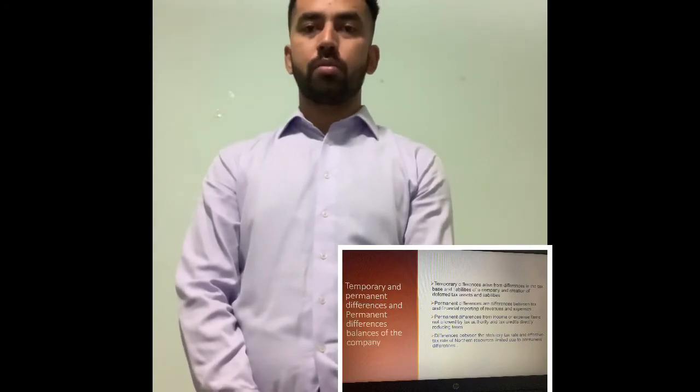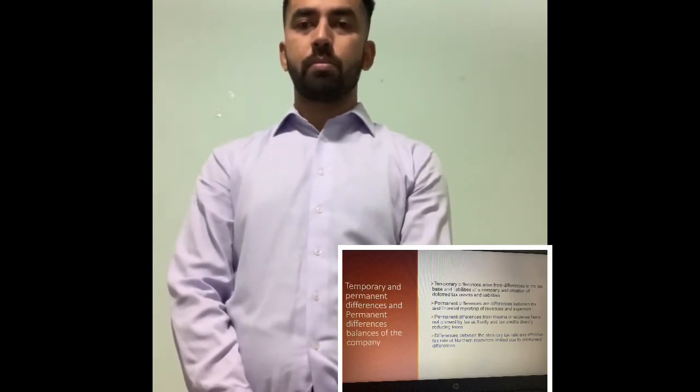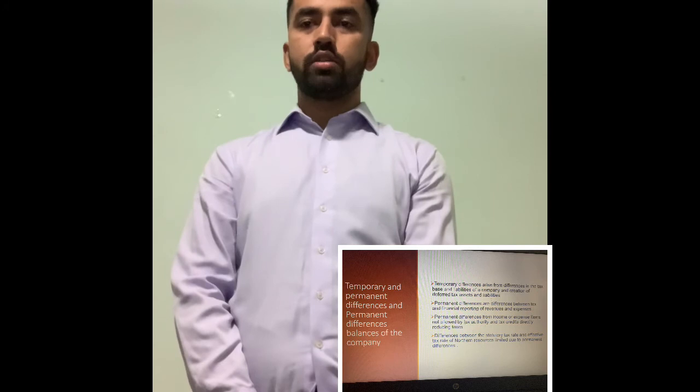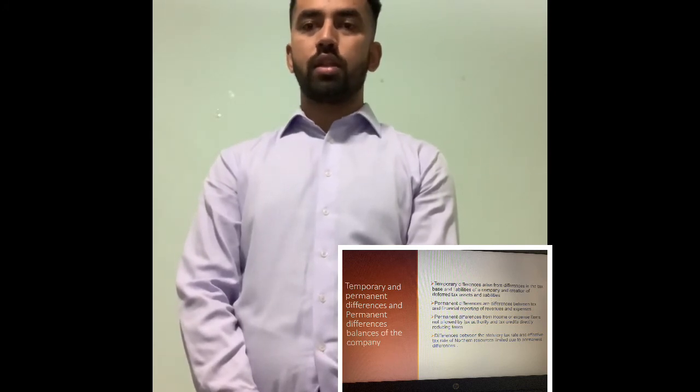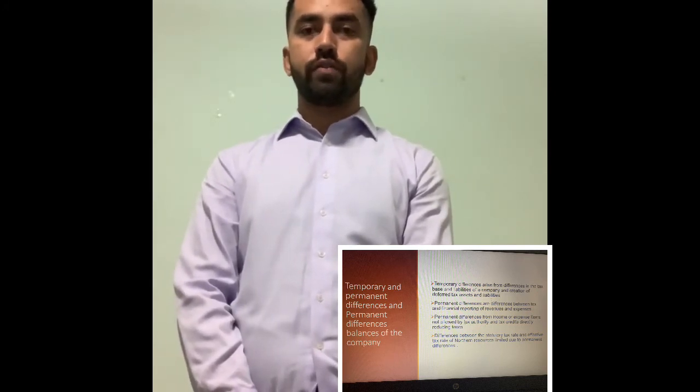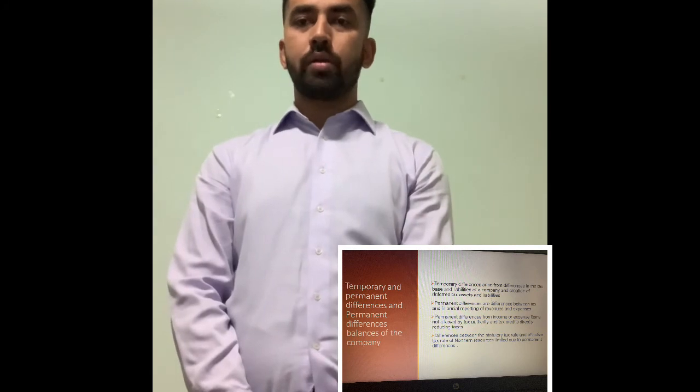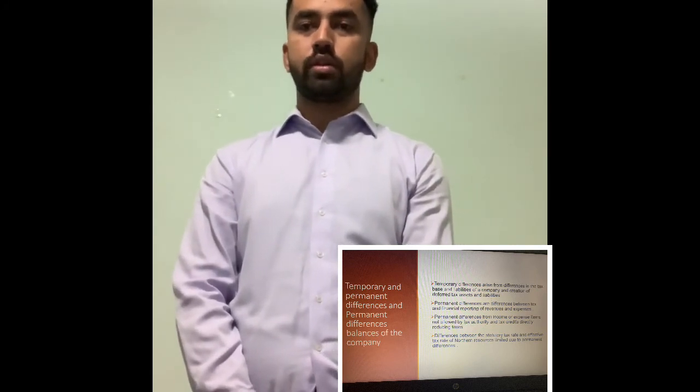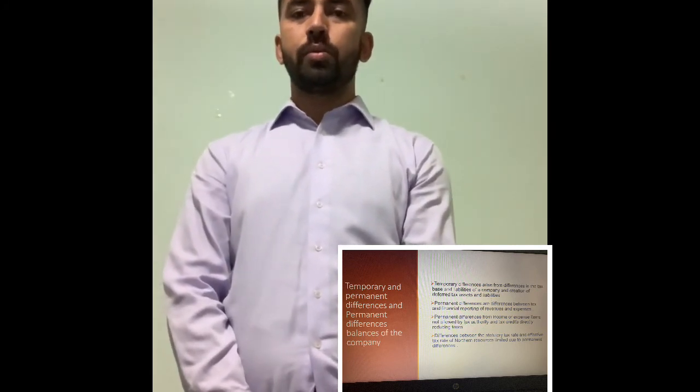So next, move to another topic, temporary and permanent differences of the company. Temporary differences arise from differences in the tax base of assets and liabilities of a company and the creation of deferred tax liabilities. Permanent differences are differences between tax and financial reporting of revenues and expenses.